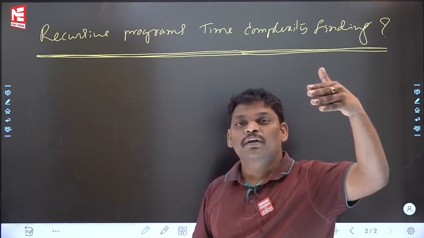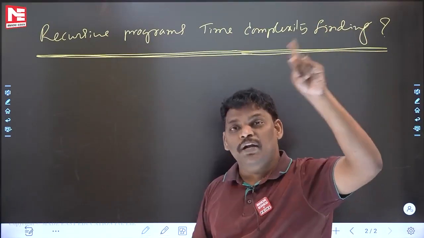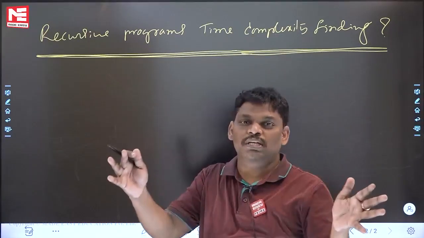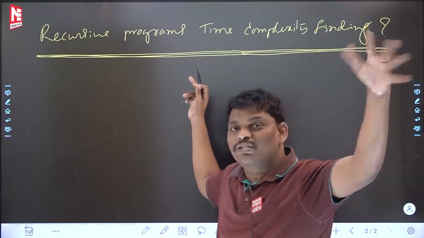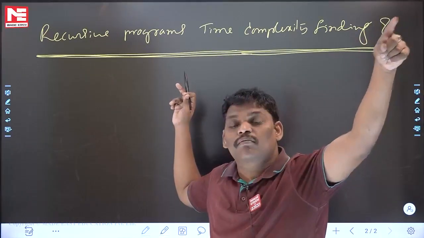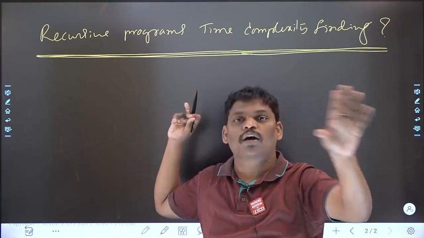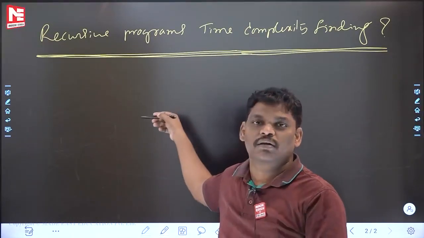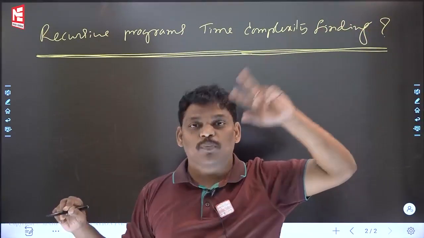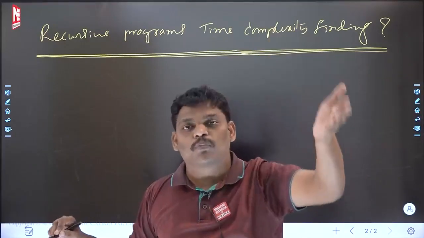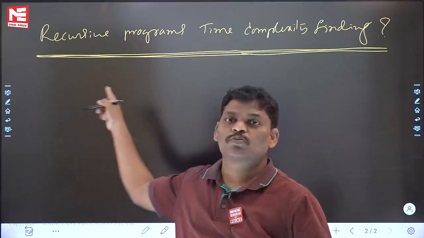That time, you didn't know how to solve recurrence relations and all. That is the reason I didn't explain it. But that time itself I reminded you that in further classes, one nice procedure is there, I will explain. Whatever I did then is also okay, this is also okay. That is manual checking. When you do manual checking, a new problem will come: you may give a wrong answer. But when you follow some standard procedure, you never give a wrong answer. What I did manually previously is also correct, but for a new problem, you may make a mistake. If you don't want to make mistakes at all, just follow this procedure.